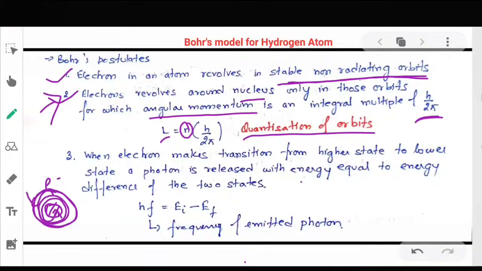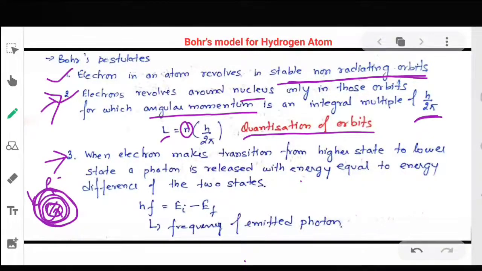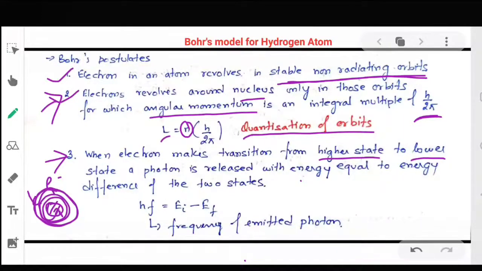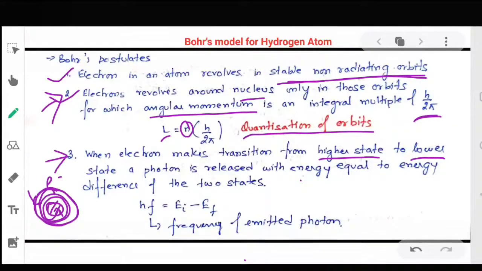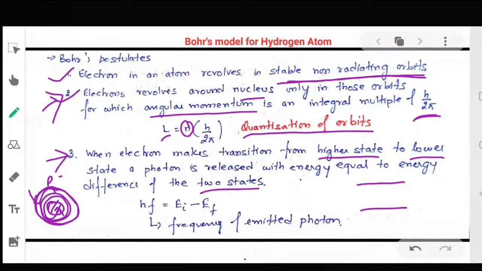Now coming to the third postulate: when an electron makes a transition from a higher state to a lower state, a photon is released with energy equal to the energy difference of the two states. Suppose this is one state and this is another state, and electrons are revolving in various energy states.